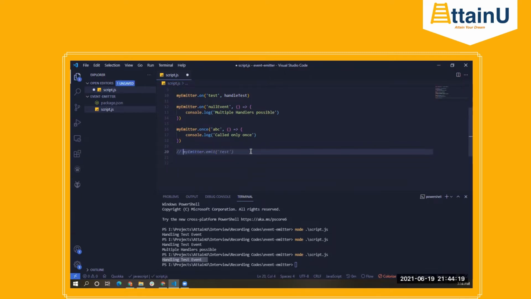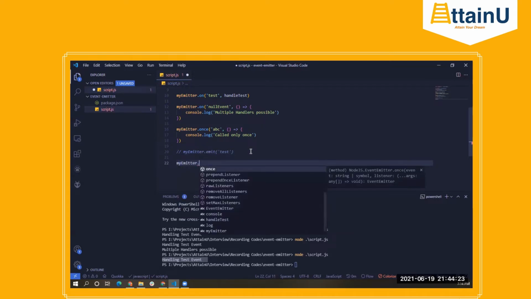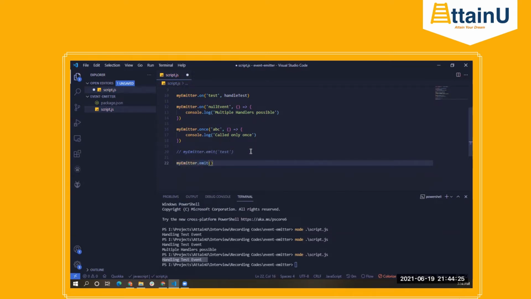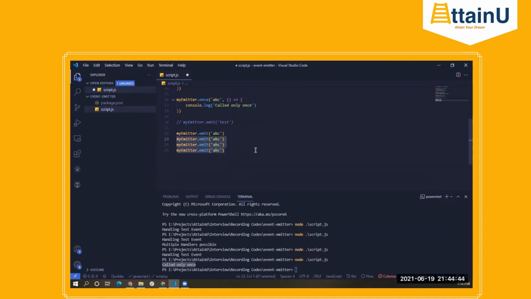What we can do, we'll just comment this out for the time being, and I can say my emitter dot emit ABC. Okay. If I run the script right now, there won't be much difference between on and once, right? We only see it is saying called only once, right? However, if I trigger this event multiple times, ABC, ABC, ABC, multiple times we are triggering the code.